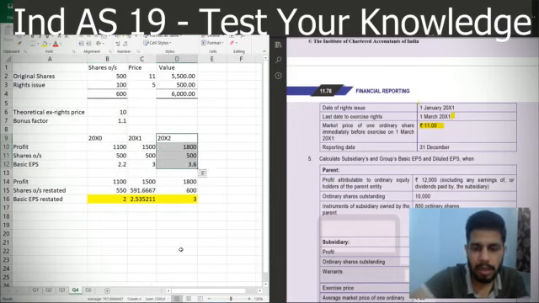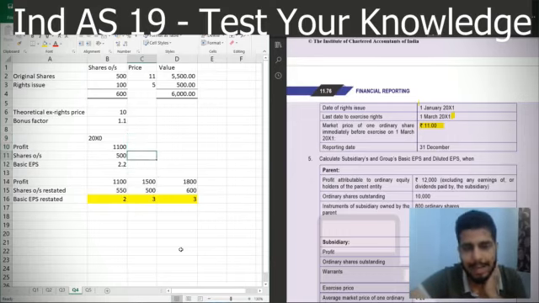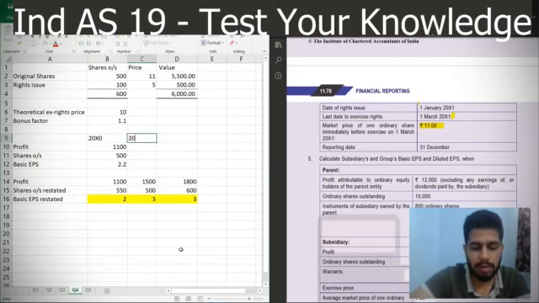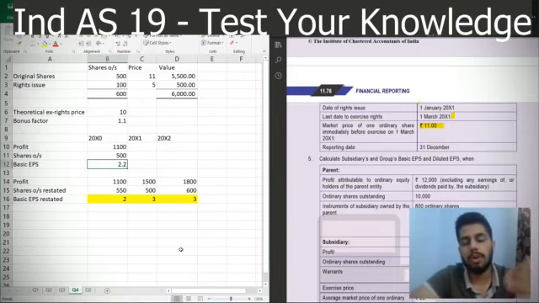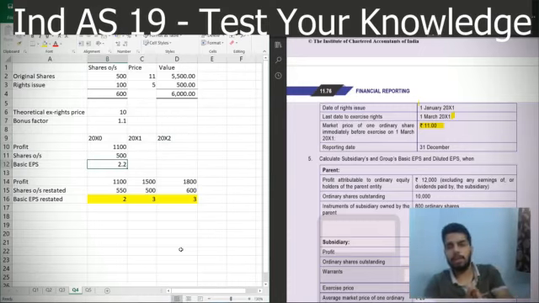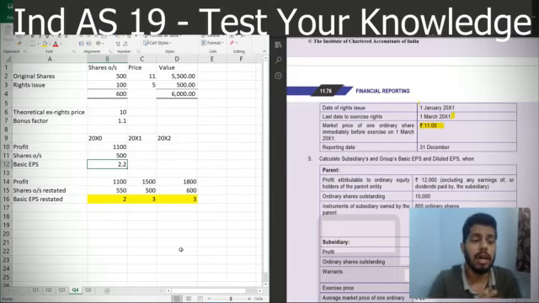we cannot calculate this and this because the rights have been actually issued in 2000 x1. That means that for 2000 x1 we cannot have the basic EPS by dividing by 500. So this will be our final answer. For 2000 x0 we can calculate the basic EPS using 500 because that was the real case, but for x1 and x2 we had the right issue, so we cannot use 500 as the base of shares outstanding. So these will be our final answers finally.